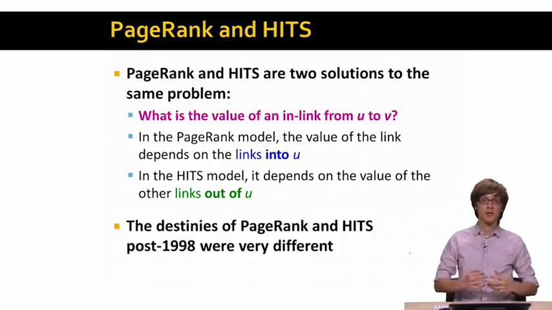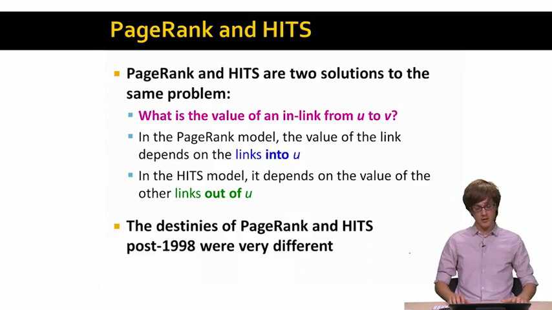What is interesting, however, is that PageRank and HITS are two solutions to the same problem. They both try to answer the question of what is the value of an in-link coming from node U to node V. In the PageRank model, the value of a link depends on the number of links that point to it, while in the HITS model, it depends on the value of other links that are pointed out of a given node. And what is interesting is that in the web search industry, PageRank got widely adopted and is used in ranking search results even today, while the HITS method by itself hasn't really achieved wide industrial adoption.